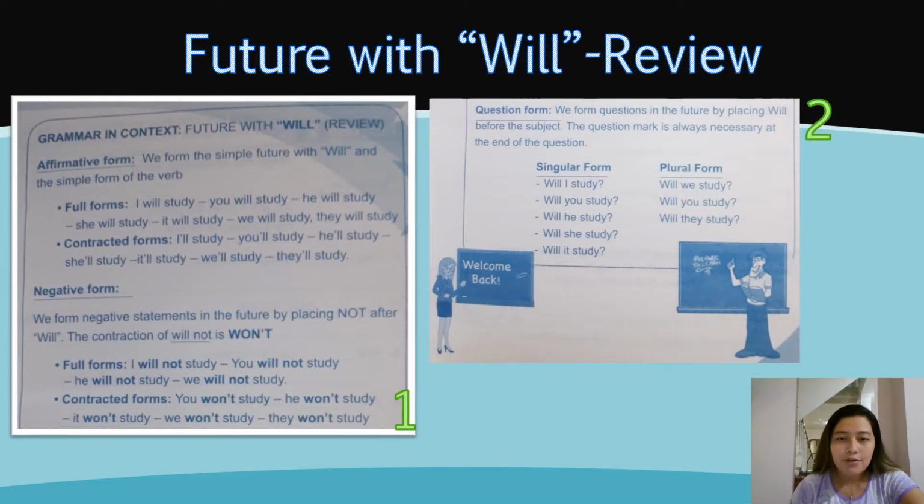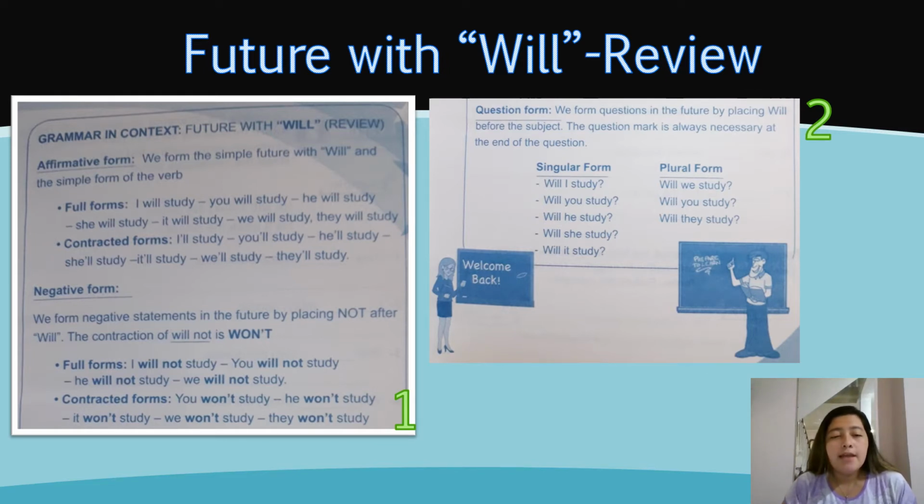We have the topic future with will. This is just a review. We have grammar in context, affirmative form. Formamos el verbo futuro, will, and the simple form of the verb. Tenemos I will study, you will study, he will study, and so on. And we have the contracted forms. I'll study, you'll study, he'll study, she'll study, it'll study, we'll study, they'll study.